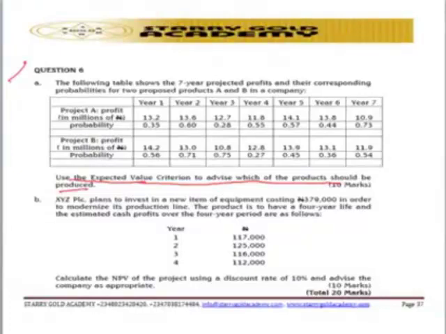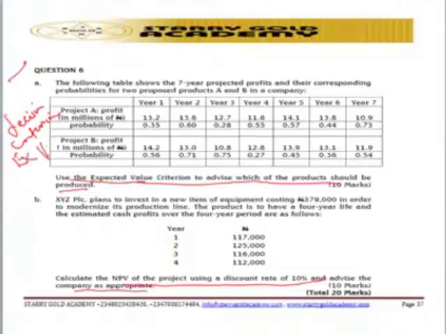So let's look at the B aspect. What are they trying to say? You should calculate the NPV of the project using a discount rate of 10% and advise the company as appropriate. This particular question is testing students to have enough knowledge on the decision criteria, using the expected value. That is what question 6A is trying to point out: that you should know details on the decision criteria using the expected value.